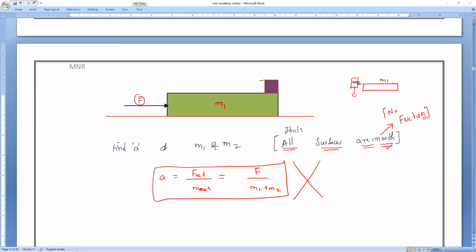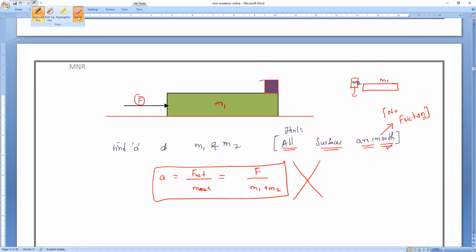Yes, Pradosh, ask me. Is the ground surface smooth, or the object? Both. All surfaces are smooth. Do you understand what I'm saying? All surfaces are smooth. Clear? Yes, sir. So then no friction. There is no friction between M1 and the surface, or M2 and the surface. So M2 is just present above it.